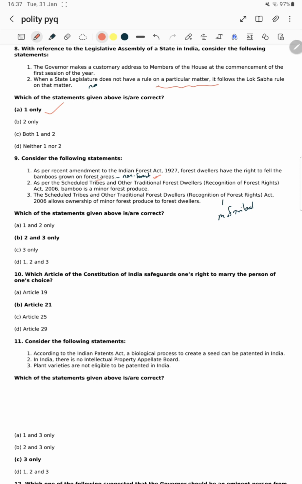Now statement 3: the act allows ownership of minor forest produce to forest dwellers. The statement 3 also right, sir. Statement B, so option B is right.